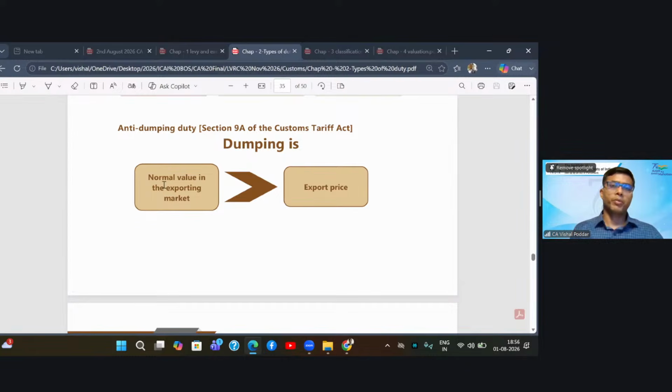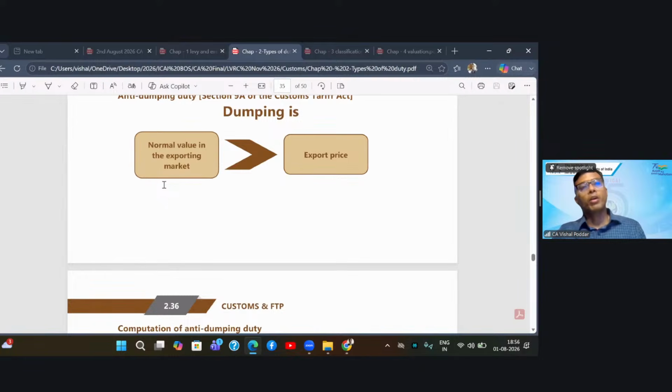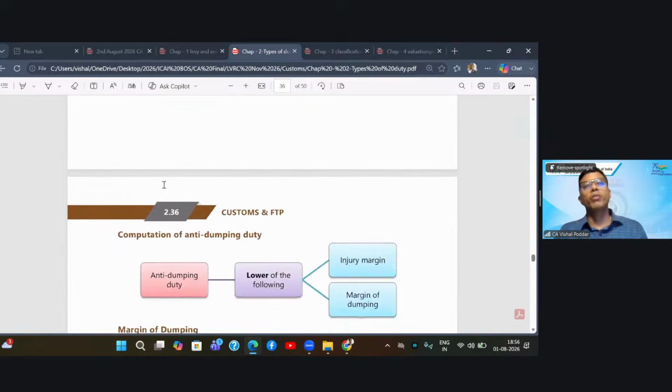So this is a point of concern. It means you are intentionally lowering the price, because if your goods are really cheap, you should have sold that in your country also at 40 rupees. But in your country, it is being sold at 100. And when you are exporting to India, you are charging 40.